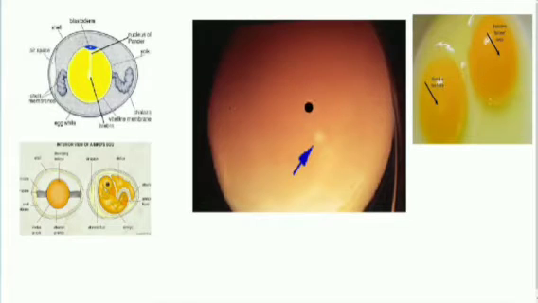Here you can see an image of an egg. This is the whole egg. The outer region is the egg white and the central yellow part is known as the yolk. You can see a small opening here. This is known as the blastoderm, and this is the nucleus. In the egg cell, the nucleus is a small tiny structure here. You can compare it with the other one here.